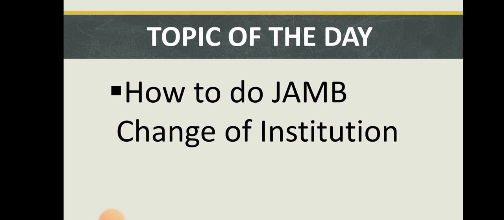So changing of course, what is common is just change of institution. Change of course is not that common. The reason why so many persons change courses is because of their Jamb score. Understand? When your Jamb score is not very high, and let's assume that you were going for medicine and surgery before, and at the end of the day, after your Jamb score, you scored 180. You know that you cannot meet up with medicine and surgery. There's no other way for you than to change your course. All right, so that's the only reason why most persons do change of course.